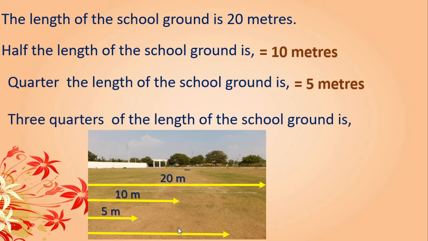Whichever will be easy for you, that you can follow. Here the 3/4 is nothing but 15 meter. Isn't it? 5 threes are 15, or 20 minus 5 is also 15. So the answer is 15 meters. Got this?